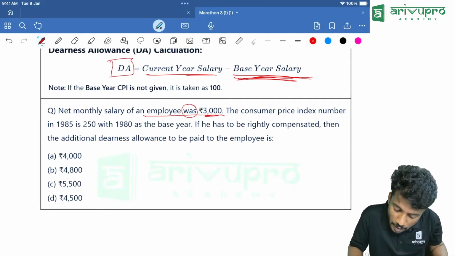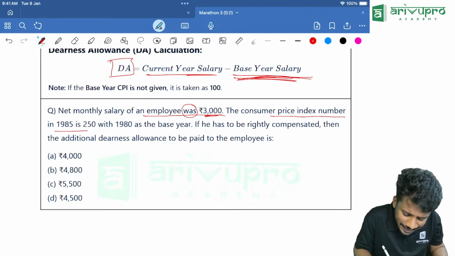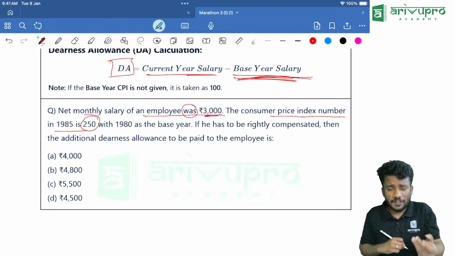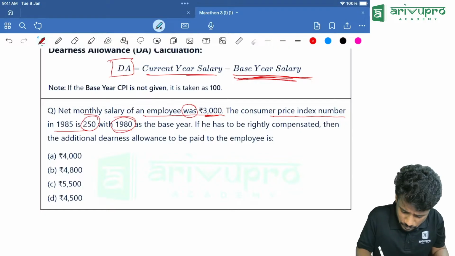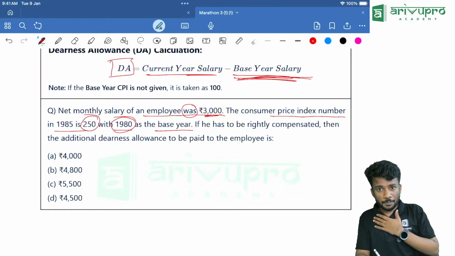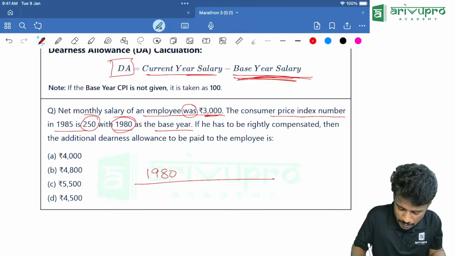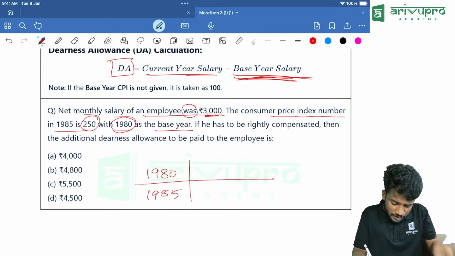Then the consumer price index number in the year 1985 is 250, with 1980 as the base year. So what is the base year? 1980 is there. Then 1985 is there. Now what is the index for the base year?